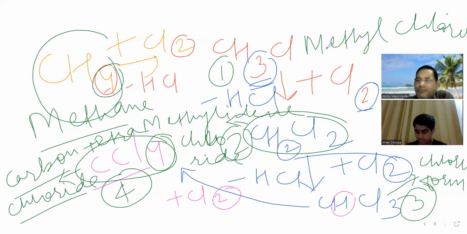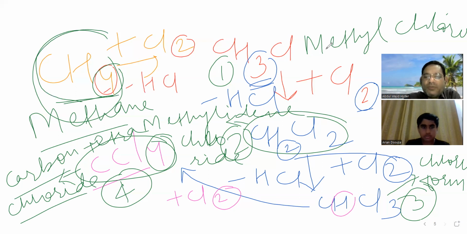Is this all okay? Once again, I'll repeat the name of all these compounds. This is methane. What CH4 is? Methane. Marsh gas. Since this methane is there in marshy places, swampy areas, that is why it is known as marsh gas.